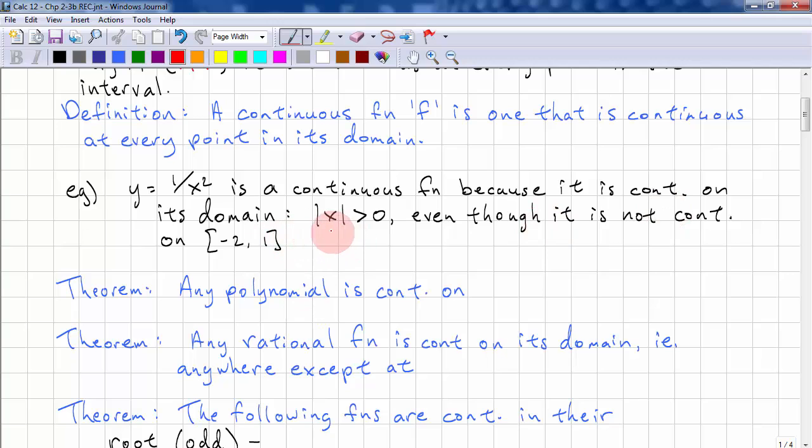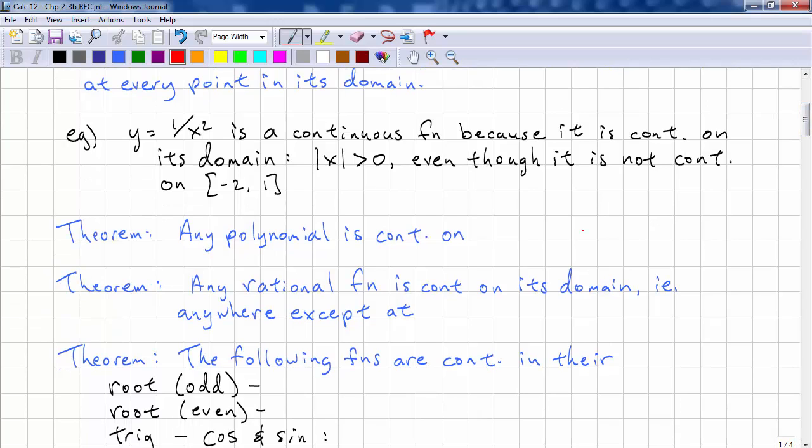Its domain is the absolute value of x greater than 0, even though it's not continuous on negative 2 to 1. This is also the same as x does not equal 0. So it means it's continuous everywhere from x greater than 0 all the way to the right, and x less than 0, it's continuous all the way to the left.